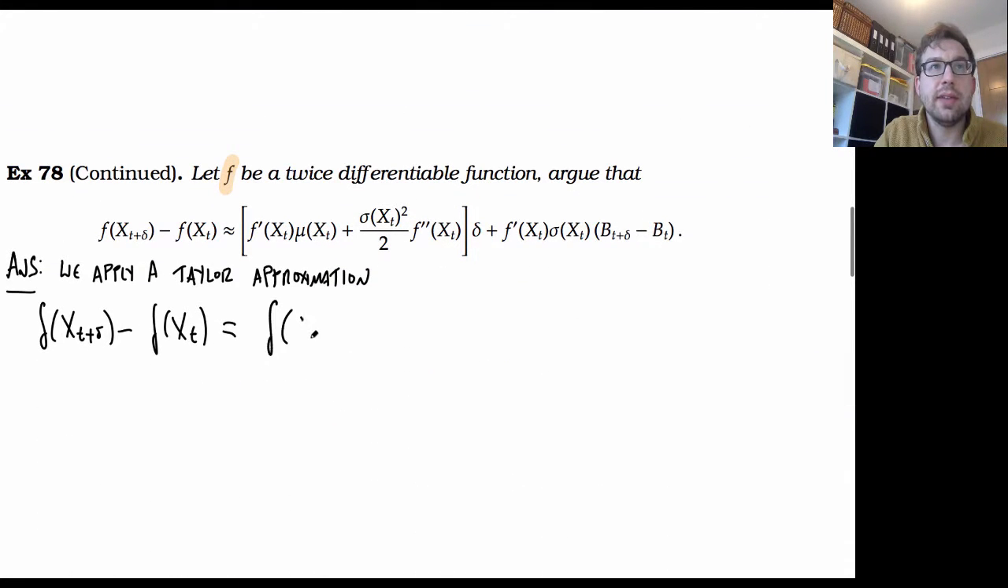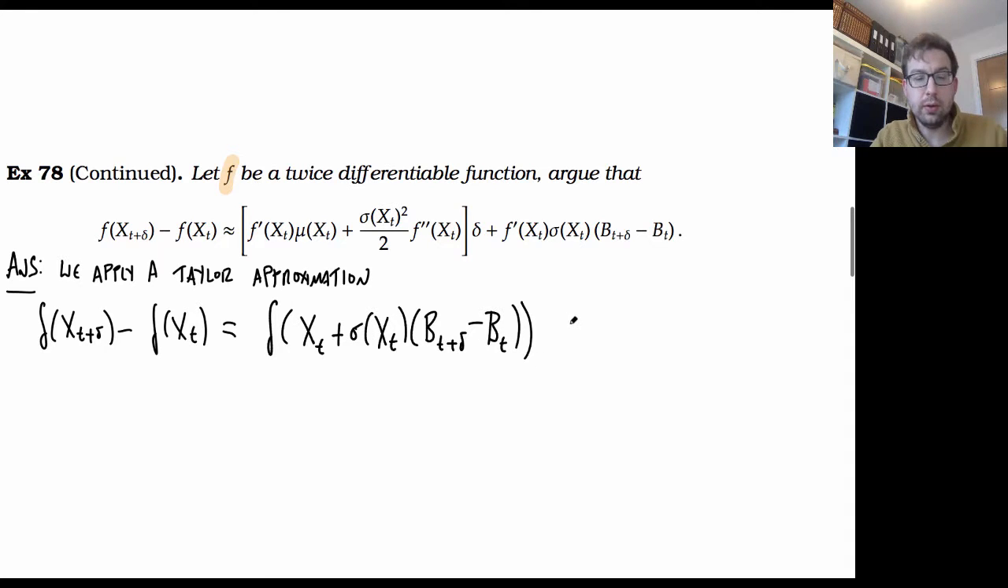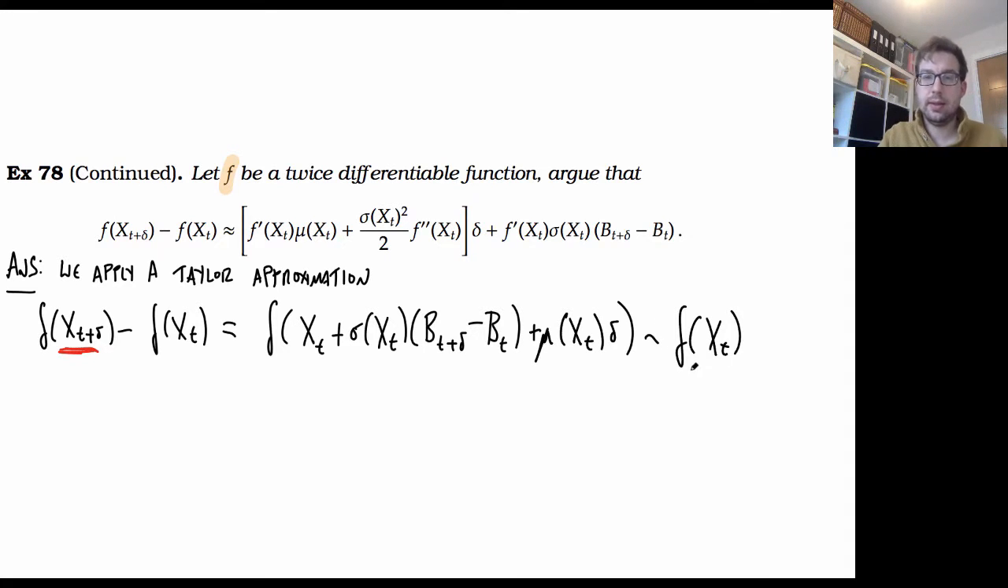So this is going to be f of x of t plus sigma x of t, b of t plus delta minus b of t, and I've forgotten my mu terms, plus mu of x of t delta. That's just substituting in the appropriate value from the recursion that it satisfies. I have to minus off f of x of t. Okay, so far so good. So we've just substituted in something for x of t plus delta.